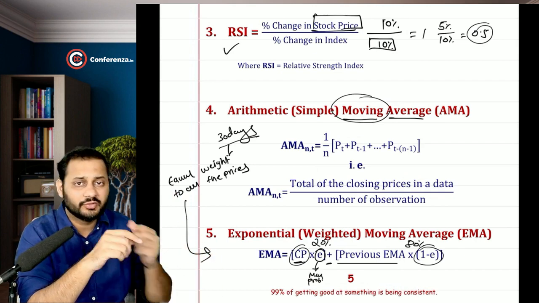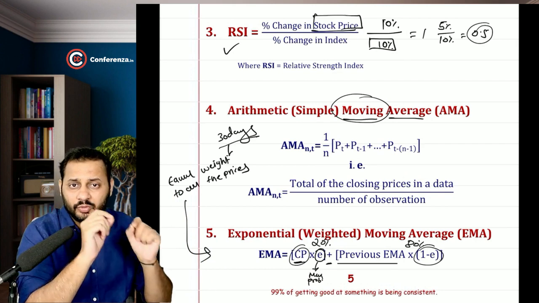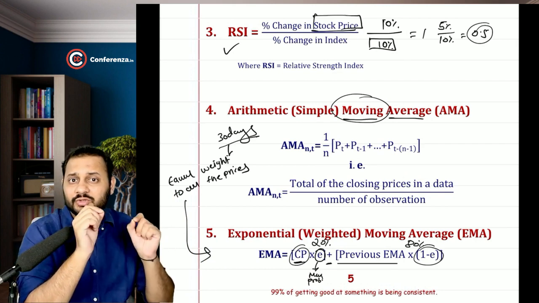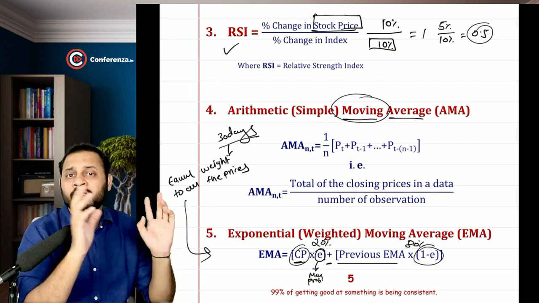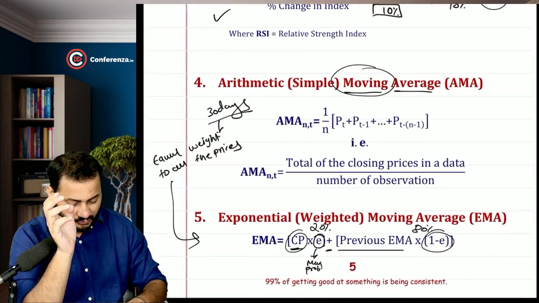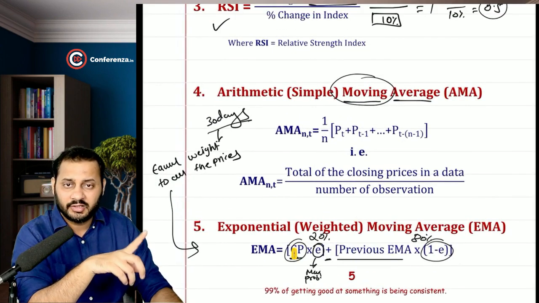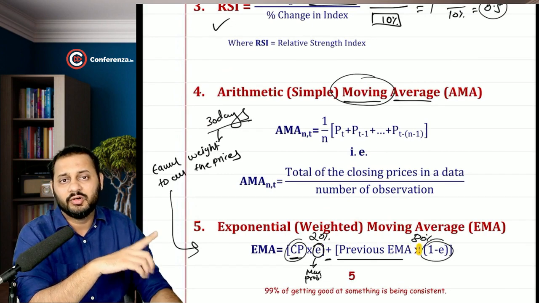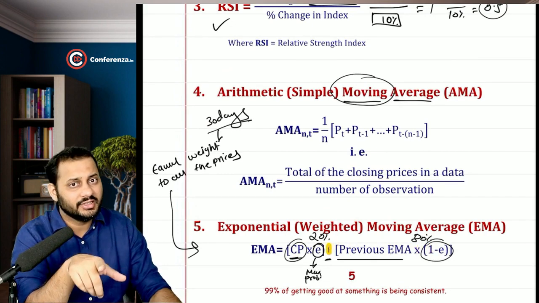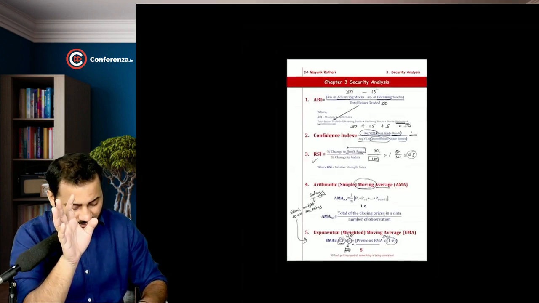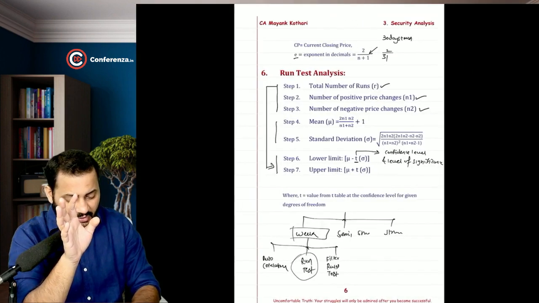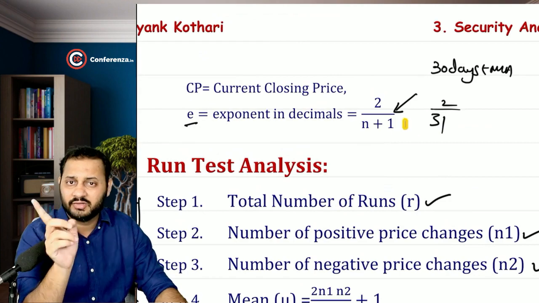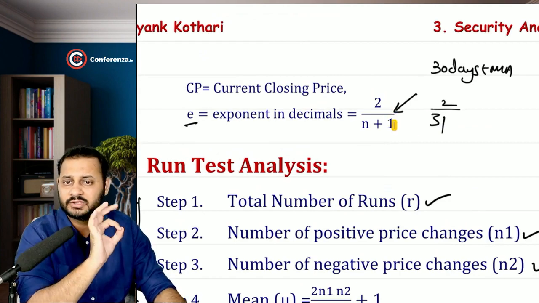Exponential moving average or weighted moving average gives more importance or more weightage to the current prices rather than the old prices. So the formula for that was very simple: current price into exponent plus previous EMA into 1 minus exponent. So if the exponent is 20%, 1 minus exponent will be 80%. This exponent can be calculated very easily if not given in the question: 2 divided by n plus 1.